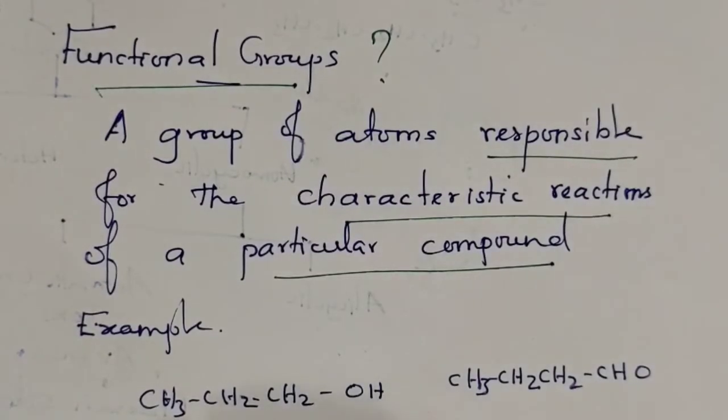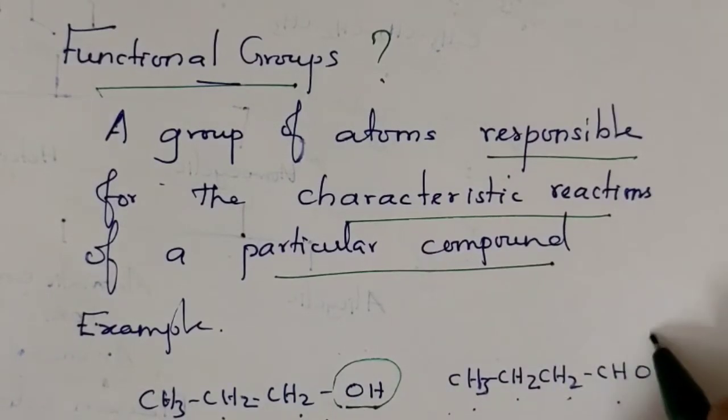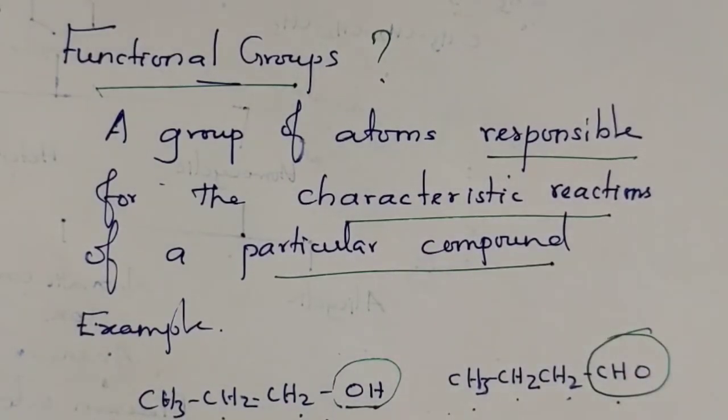For example, see this: CH3, CH2, CH2. Here also CH3, CH2, CH2. Both are the same, but this is an alcohol and this is an aldehyde. Here a group of atoms O and H is present. Here a group of atoms CHO is present.